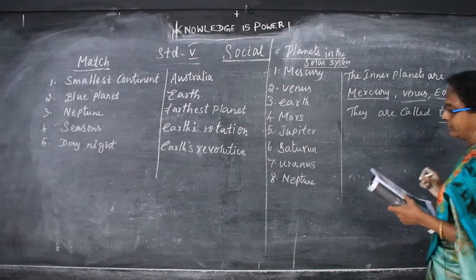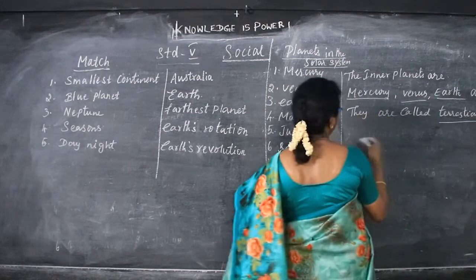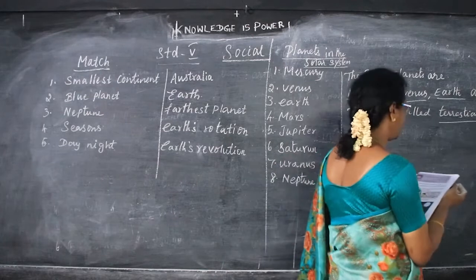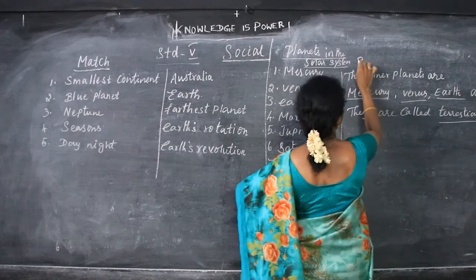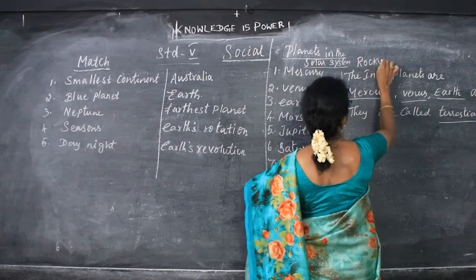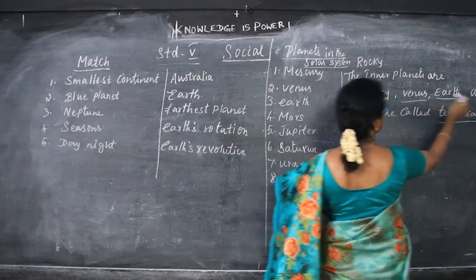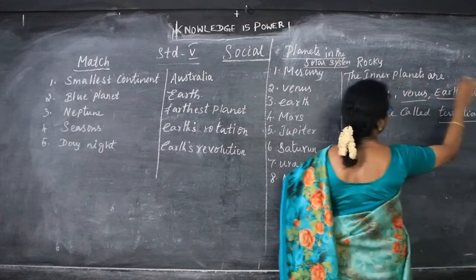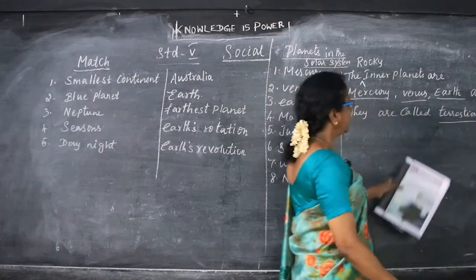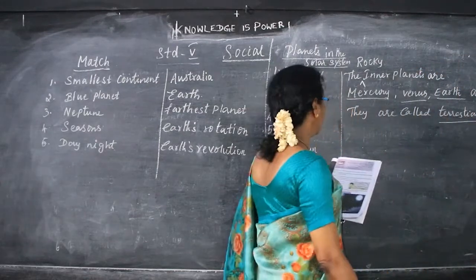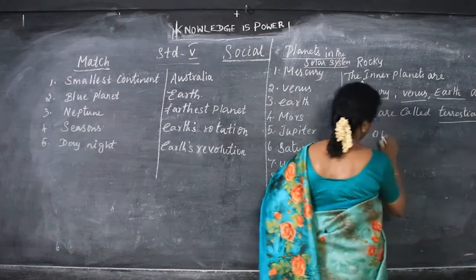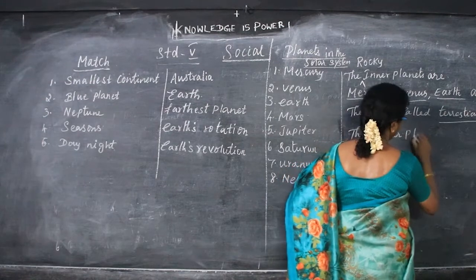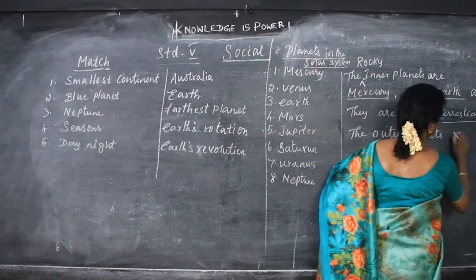Then the outer planets are the gaseous planets. The inner planets are also called rocky inner planets. Mercury, Venus, Earth and Mars are called rocky inner planets, and they are also called terrestrial planets. The outer planets are called gaseous planets.